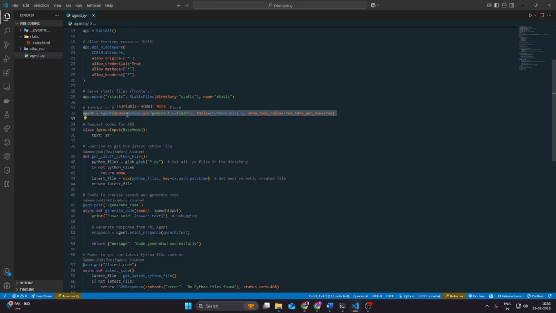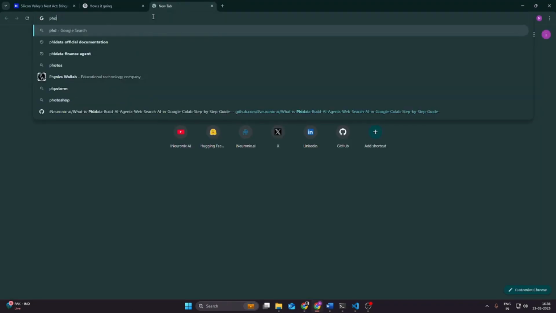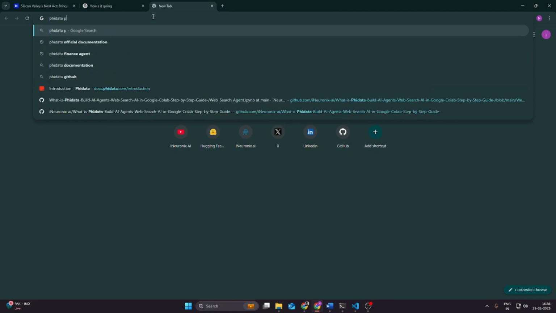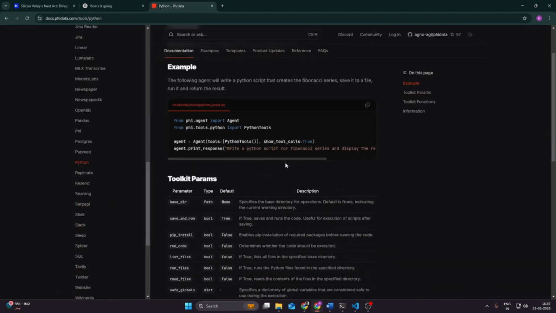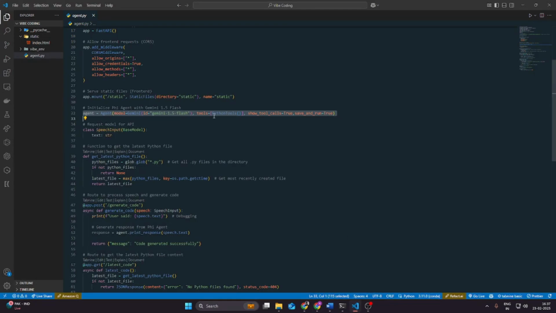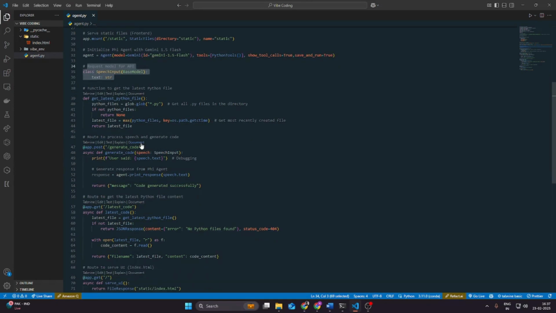So from where I have taken this particular code, you can check out the official documentation of Phidata, the Phidata Python agent. You will get the code from here. So I've used that particular code over here. Then I've created a request model for the API. Then some pre-processing functions I've created to display the generated code on the user interface.